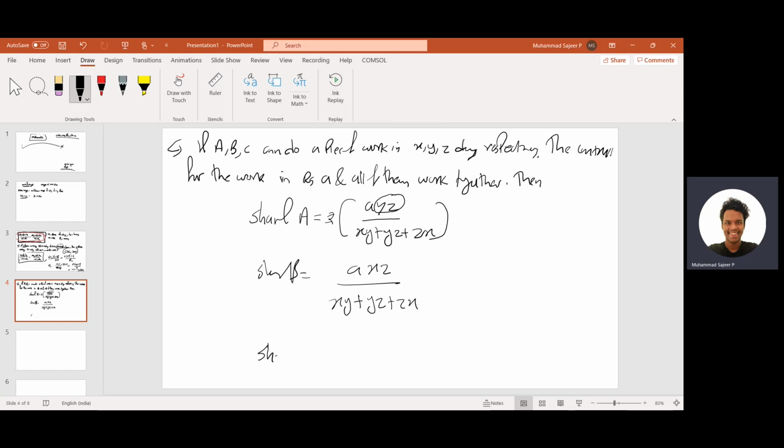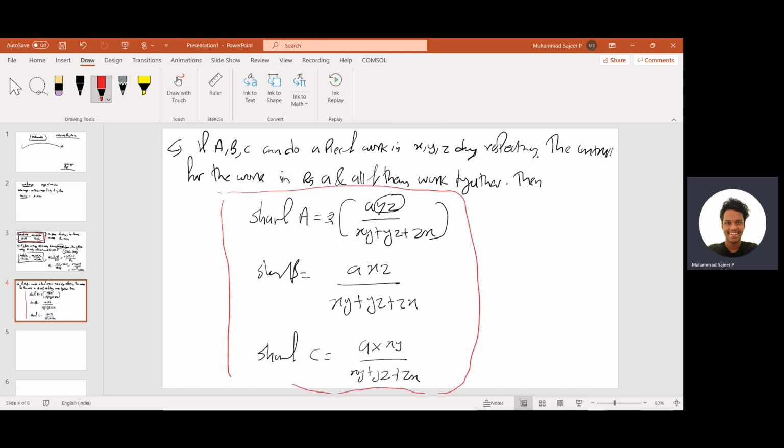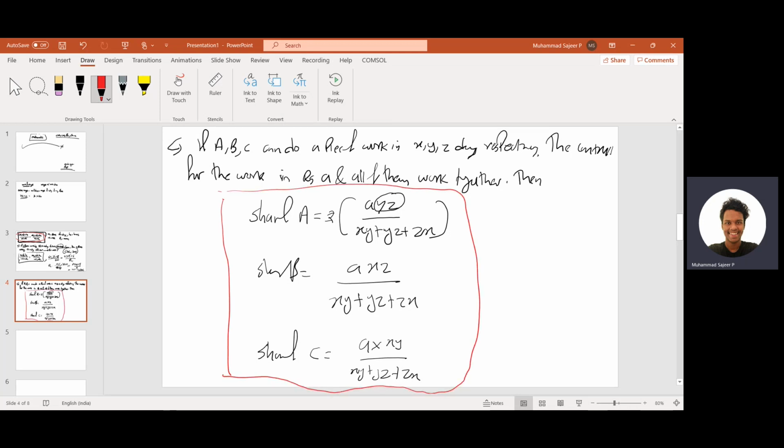Then share of C will be the total amount into days other than C, that means XY, divided by XY plus YZ plus ZX. So these are the three equations we will be using. For using this, we can do a lot of problems.